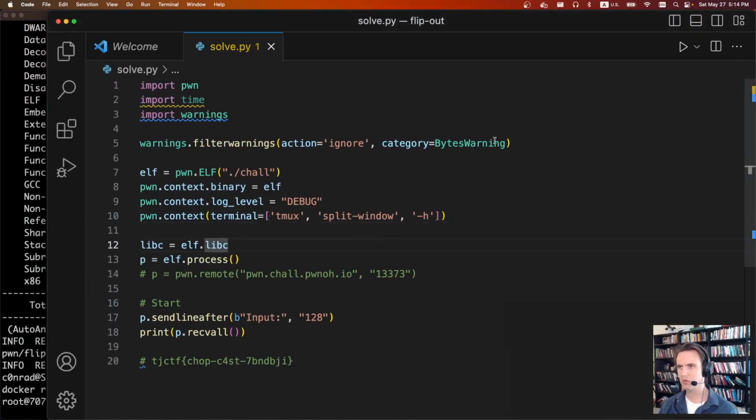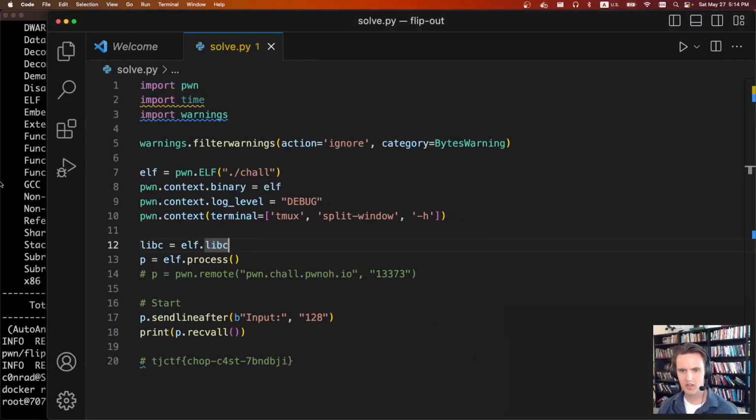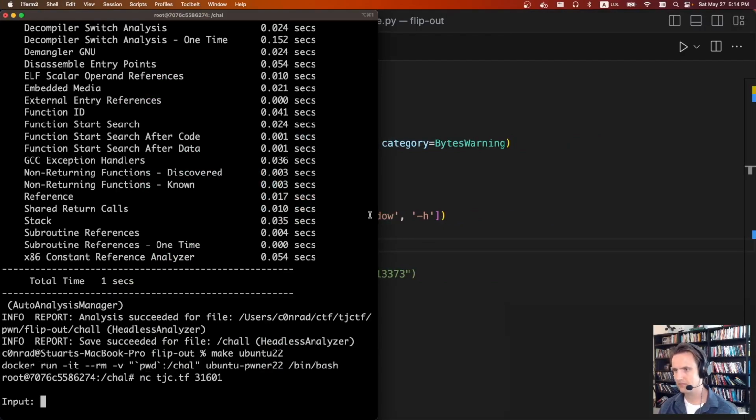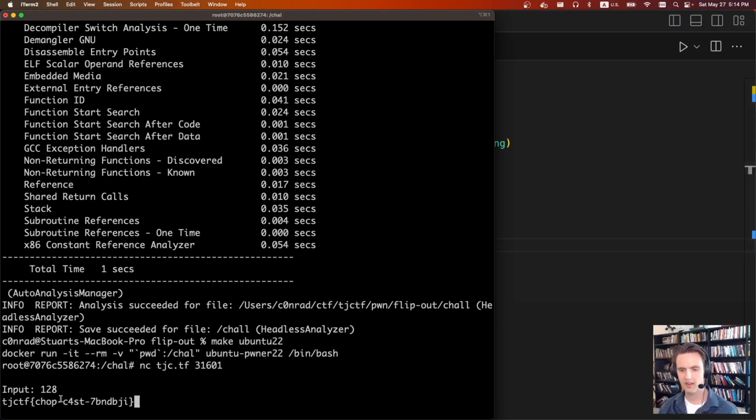I wrote a Pwn tool for this. I just copy over this template, but we really don't need it. Instead, we can just netcat to it. So we'll copy this. We'll netcat. It's asking us for our input. We're just going to type in the number 128, and we get the flag.